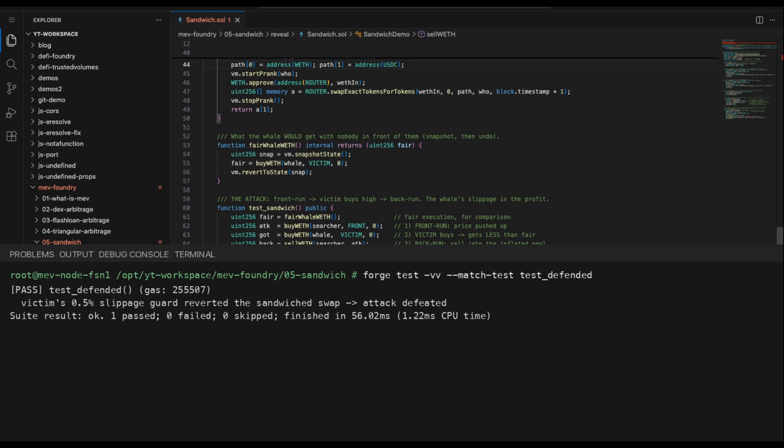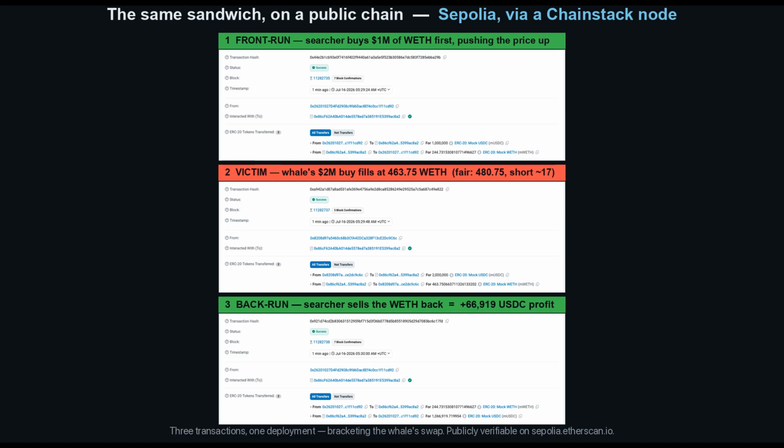The test passes because the attack now fails. A slippage guard turns a guaranteed loss into, at worst, a retry. Better still, route it privately through something like Flashbots Protect so the searcher never sees it coming, and that's an episode of its own. And this isn't only a local fork.